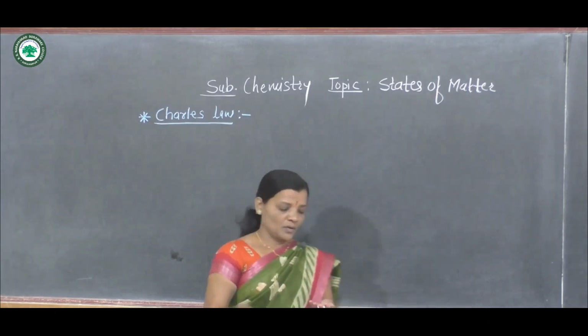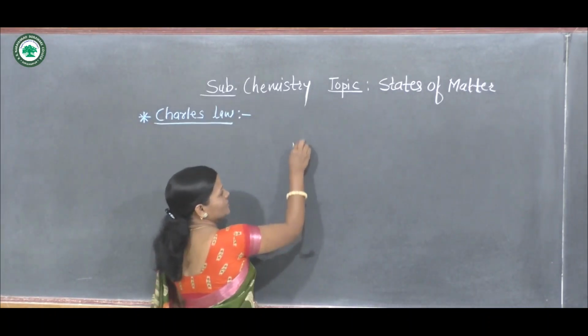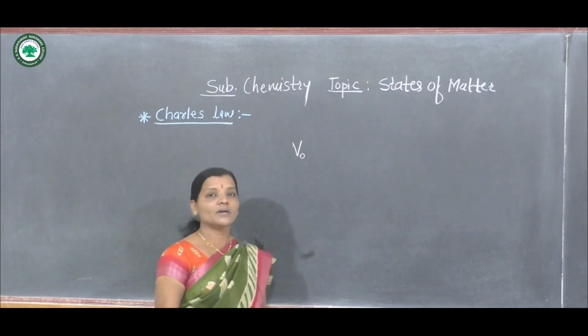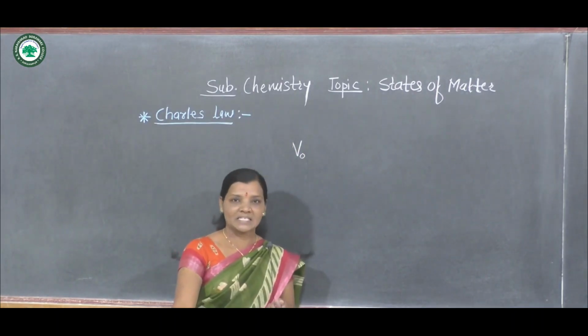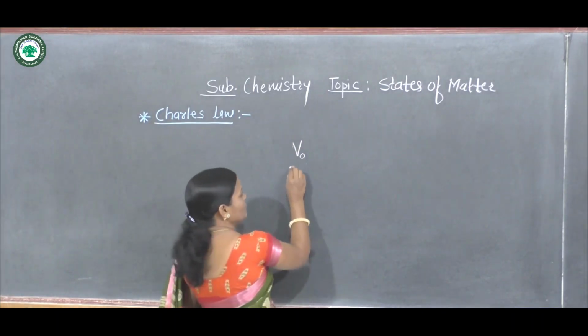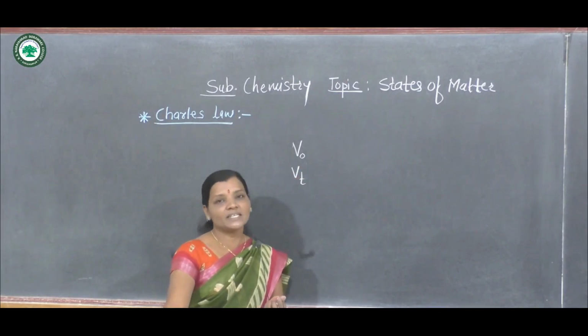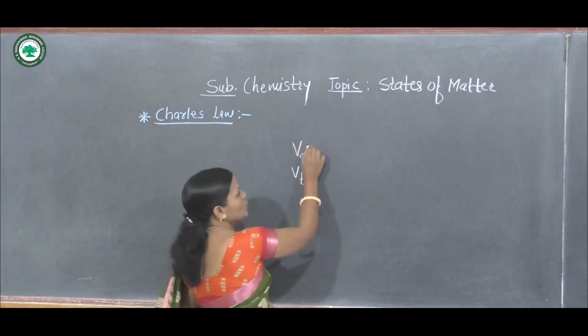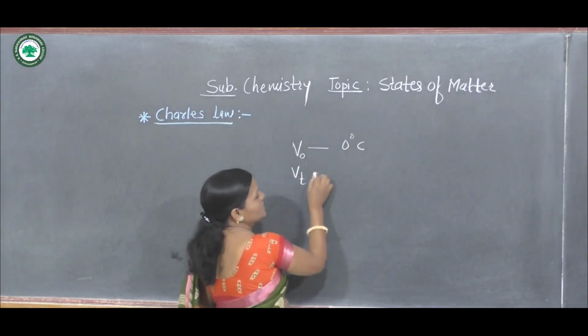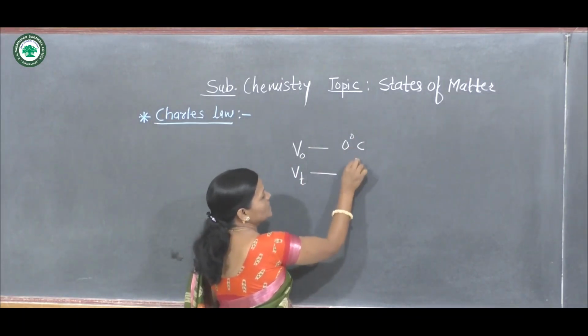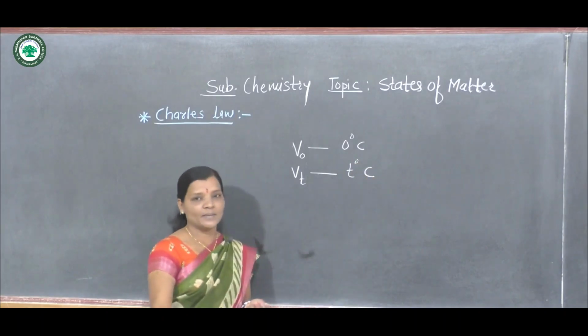If we consider V0 as the initial volume of the gas and Vt as the volume of the gas at temperature t degrees Celsius, then V0 is the volume at 0 degrees Celsius and Vt is the volume at t degrees Celsius.